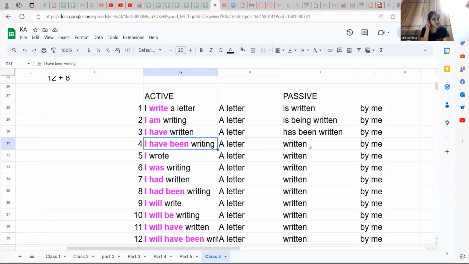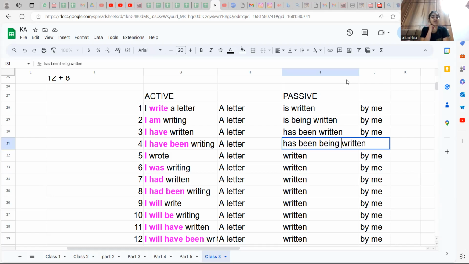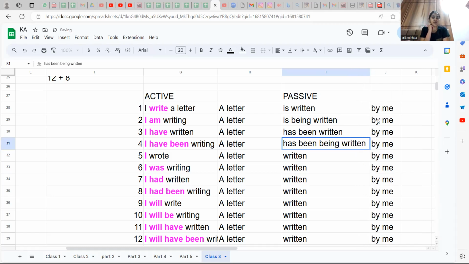I have been writing. Look at that. This is a tricky thing here. A letter has been being written by me. Here is the thing: whenever two be verbs come like this, in English they won't use it. I'm going to make it red.